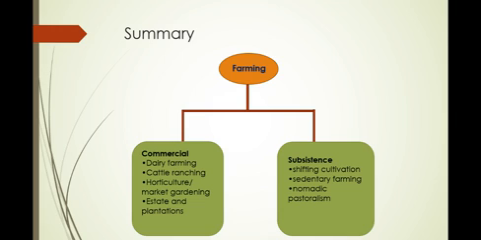So in summary, when classifying farming, we first note that it branches into two: commercial and subsistence, and each of those branches into many. Under commercial, we have dairy farming, cattle ranching, horticulture, as well as estate and plantations. Under subsistence, we have shifting cultivation, sedentary farming, as well as nomadic pastoralism.